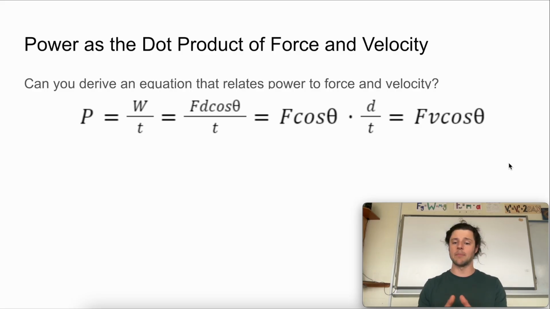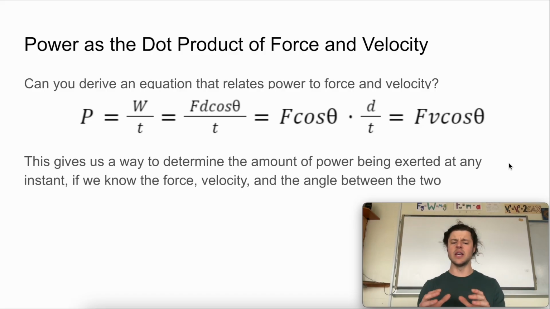So this gets us the dot product of force and velocity. When we multiply two vectors together, we have to account for the fact that they are not necessarily pointed in the same direction. If we take the cosine of the angle between those two vectors, we do what in math is called the dot product operation on those two vectors, right? And we end up with a scalar quantity, which is why power, like work and energy, is a scalar quantity rather than another vector.